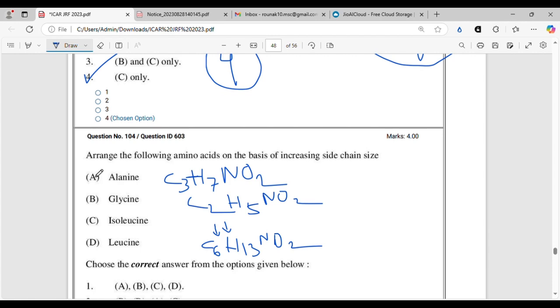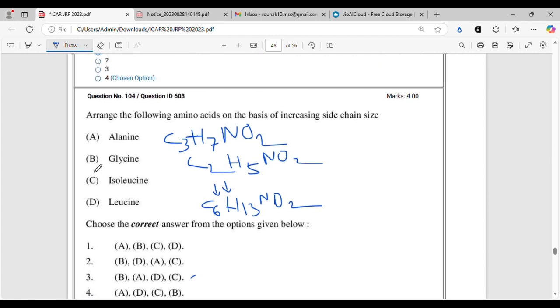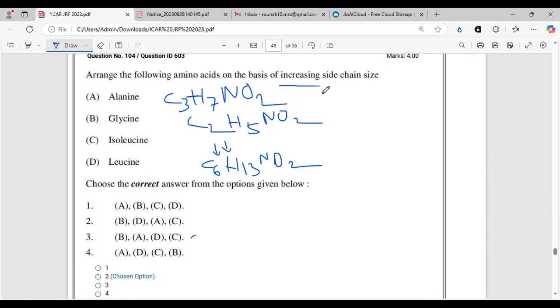Moving on. Arrange the following amino acids on the basis of their increasing side chain size. This is another question from biomolecules, which I put a lot of emphasis on, because biomolecules will fetch at least 2 to 3 questions minimum every year. And if you are fortunate or unfortunate enough, you can get maybe 10 to 12 questions as well. So increasing means from low to high.